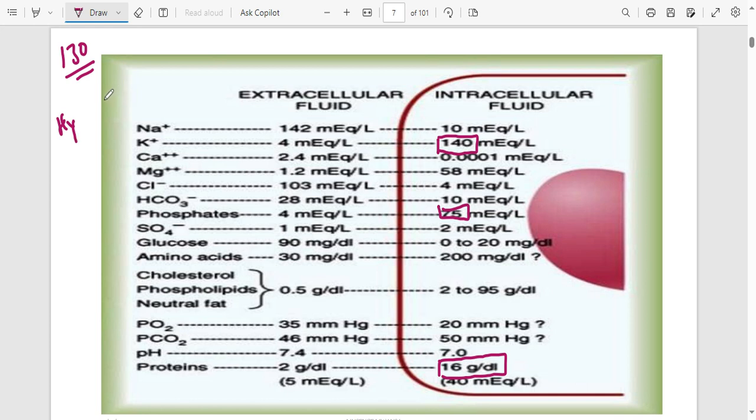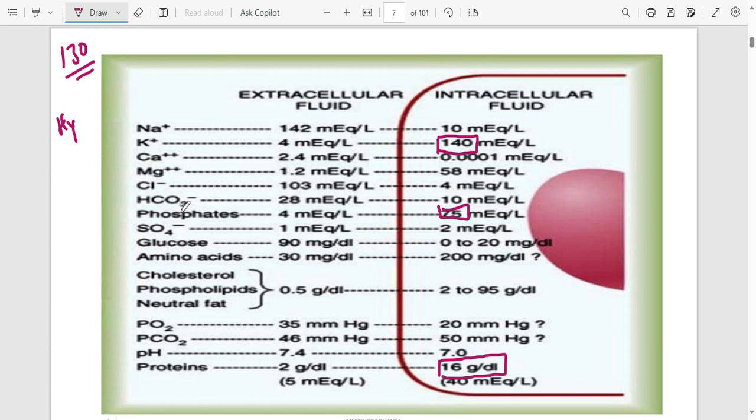hyponatremia. And then if you find that potassium in blood is somewhere like 1, it's supposed to be somewhere around 4. Low potassium is known as hypokalemia. You have also low calcium, hypocalcemia, hypomagnesemia, and then for high it is hyper.